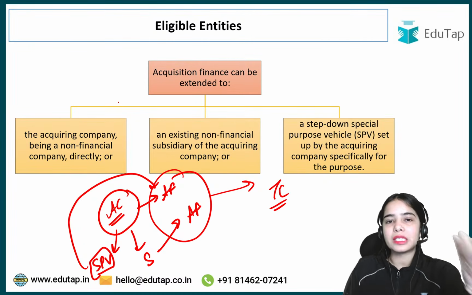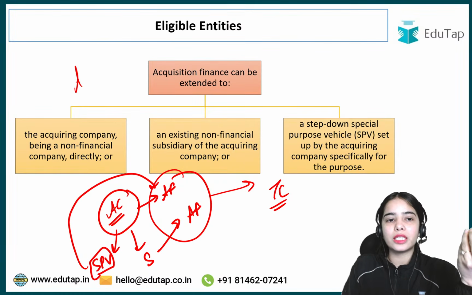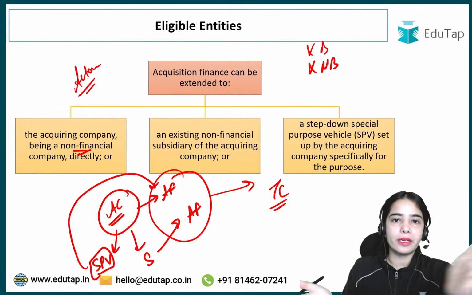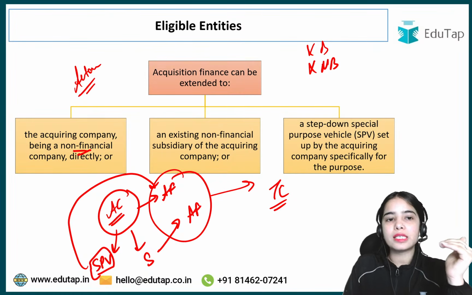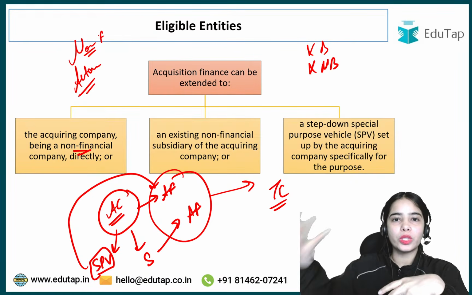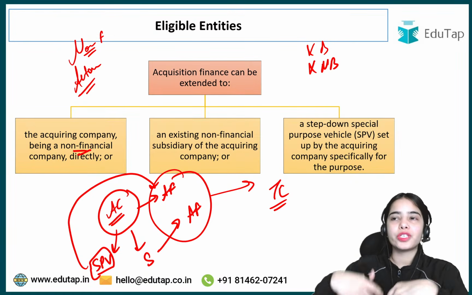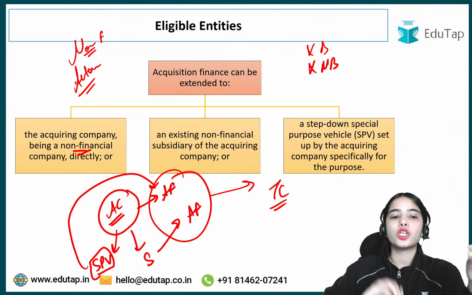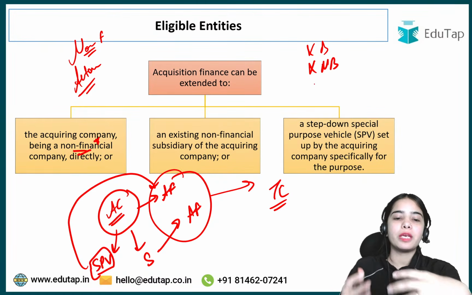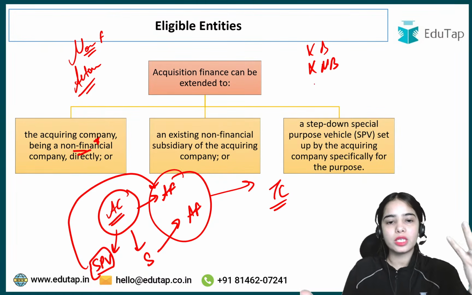Non-financial companies are basically those in, say, the automobile industry. That is not a bank, that is not an NBFC. So a non-financial company is not a financial company; it is not a bank, not an NBFC, and such. Non-financial companies are your clothing firms, your automobile industry, FMCG; all of this comes under non-financial companies. So the acquiring company must be a non-financial company. The subsidiary or special purpose vehicle must also be a non-financial subsidiary or special purpose vehicle.